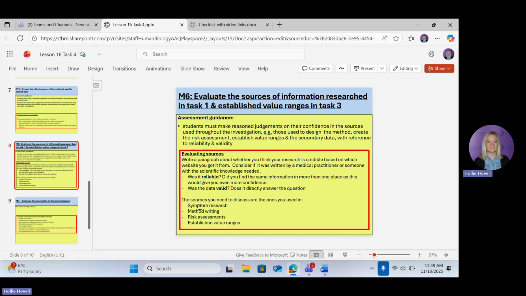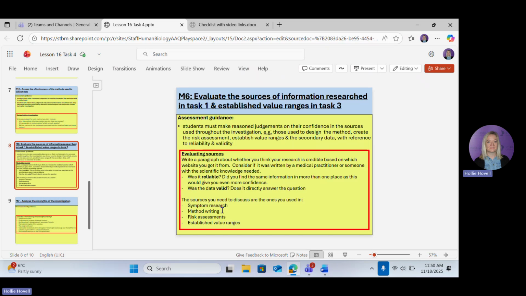that. You can talk about it's reliable if you found it in more than one place. So you might say, I only looked this up on one website, therefore I'm not sure how reliable it is, but I would have thought the NHS would have checked that it was reliable before publishing. Or you could say, I found the symptoms of diabetes on this website, and this website, therefore giving me more confidence that it's reliable because I found it in more than one place.